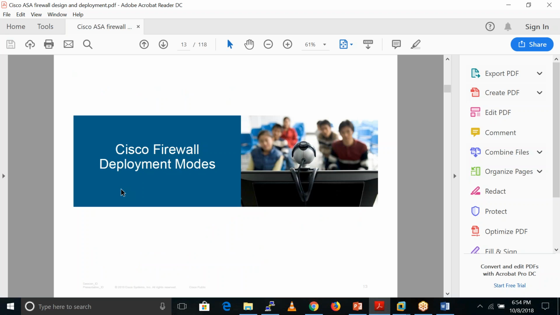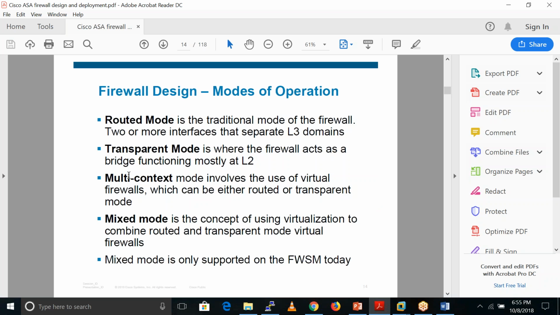So let me explain the deployment also. I'll tell you everything regarding that, and later we also have labs on that. Basically in the Cisco ASA firewall we have a routed mode. Routed mode means the Cisco ASA firewall works as a layer 3 device, which means we need to configure the IP address on the interface and it is able to do routing, ACLs, everything.